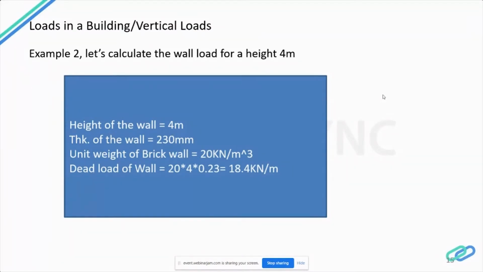So in this session we have learned about calculating the dead load of a column and the dead load of a wall, that is the wall load acting on a beam. This is how we normally calculate and apply it in STAAD or ETABS. But you have to calculate all these loads manually. That's why I have covered this simple calculation for your understanding.